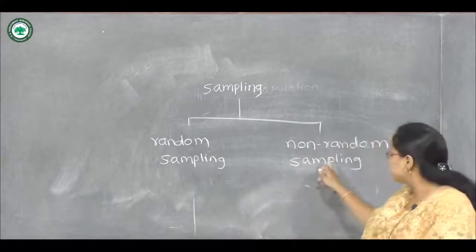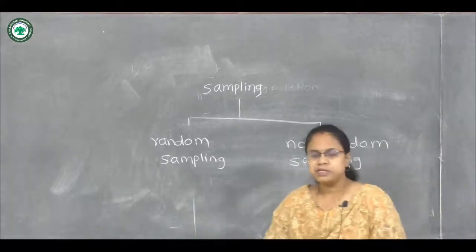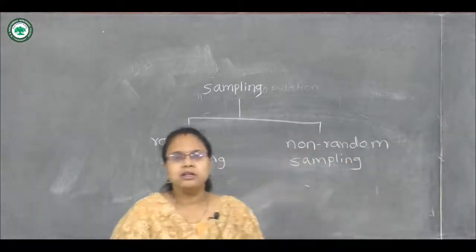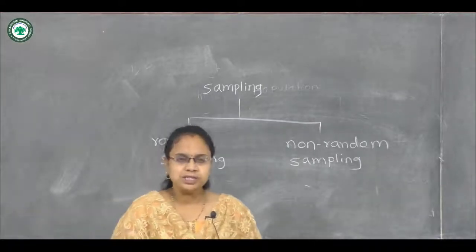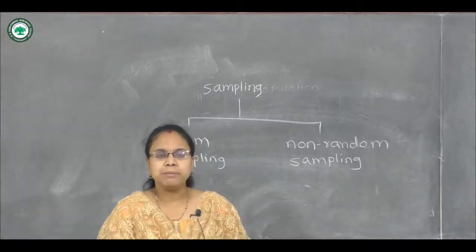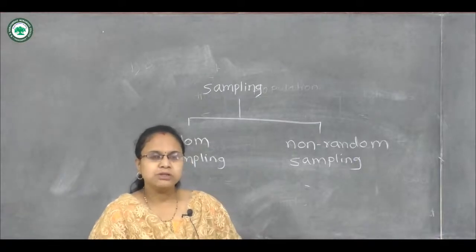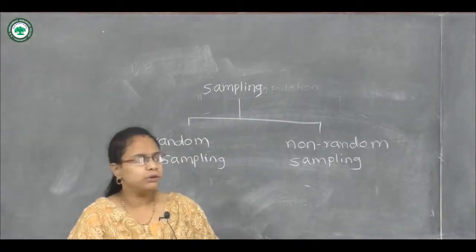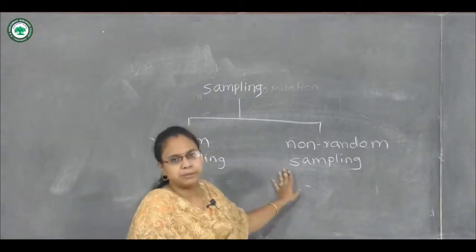So let's see first non-random sampling. It means if we are taking any convenient sample or any sample by our judgment, these kinds of samples are included in non-random sampling.